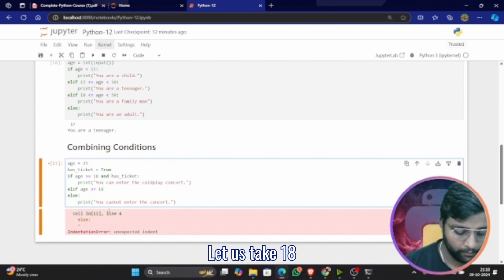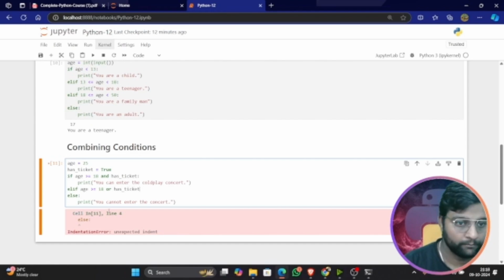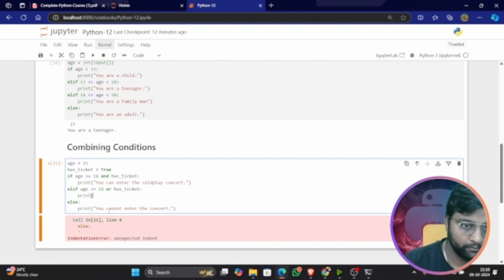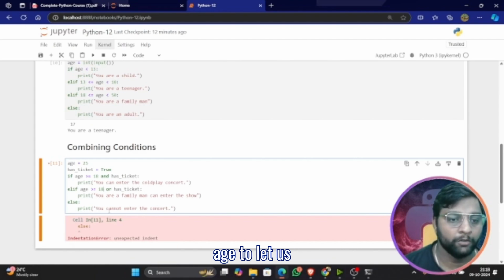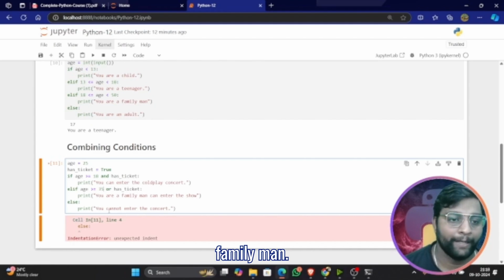Let us take 18 or has ticket, then print enter the show. And here I'll change the age to, let us say, 35 for a family man.